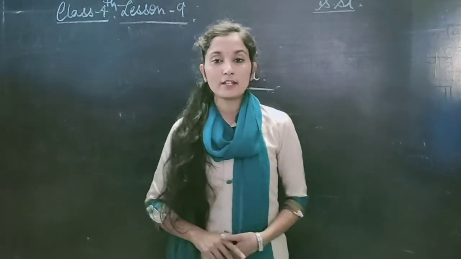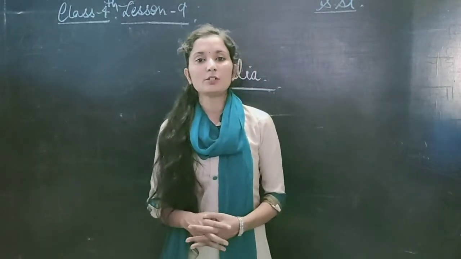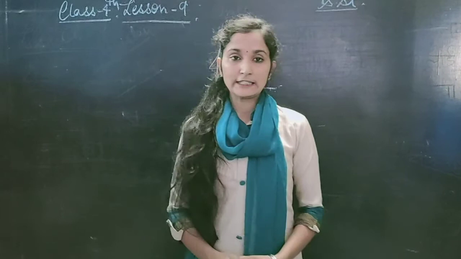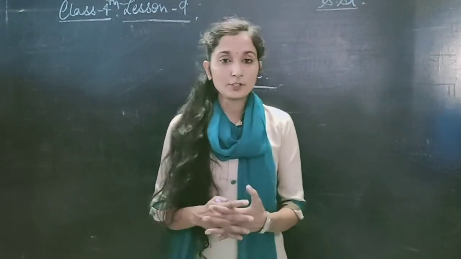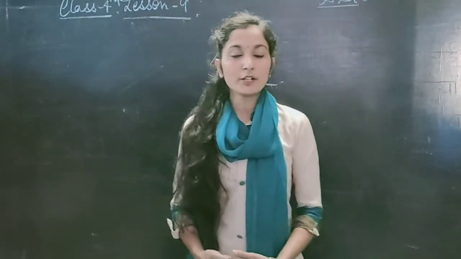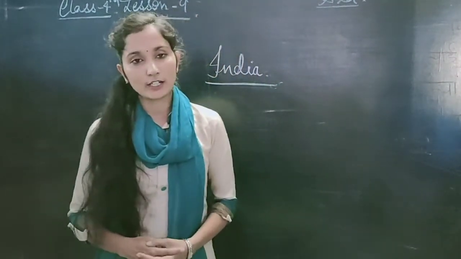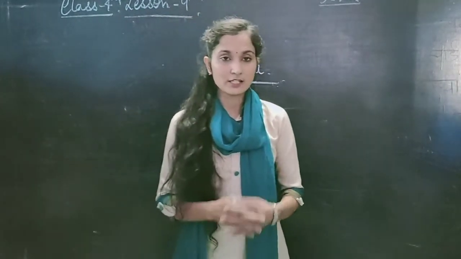Understood? India is a very big country, we know, and its population is also very big. So it's not possible for a single person to manage it. That's why India has a democracy. Democracy means a government of the people, for the people, and by the people. India is a big democratic country, and that's why its government is divided into 2 parts: central government